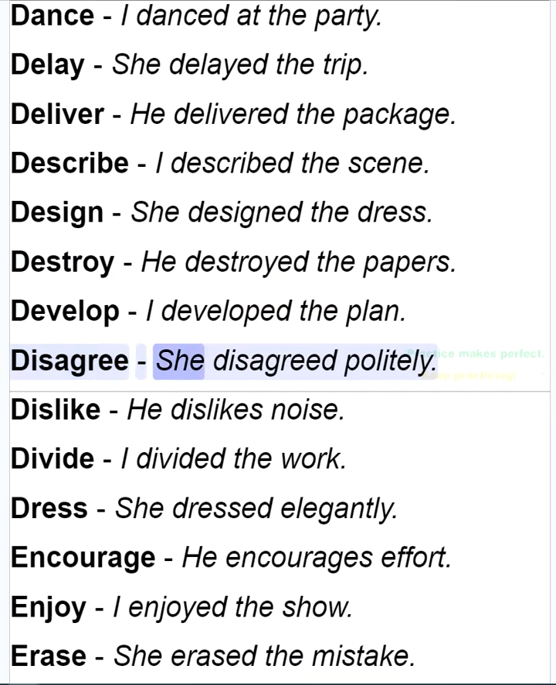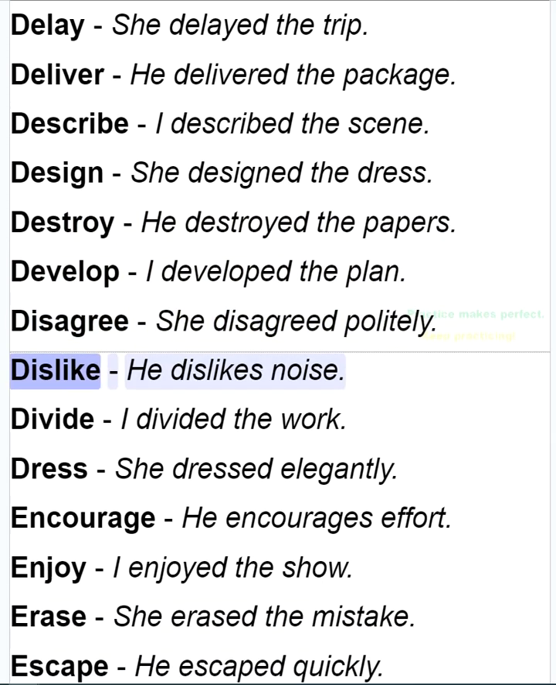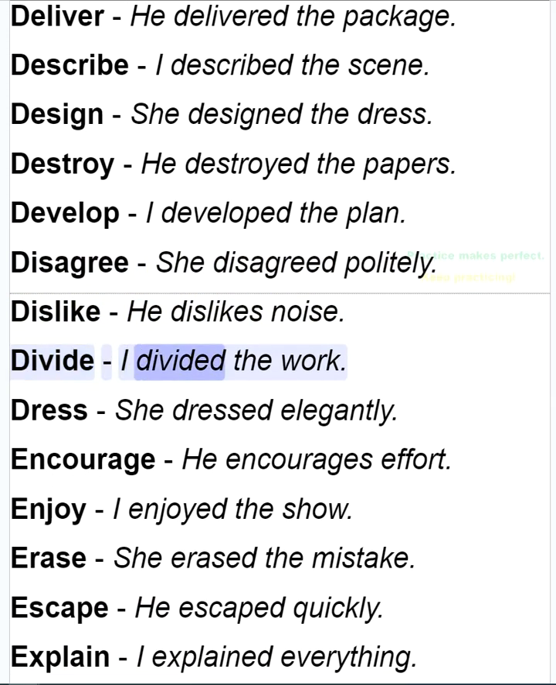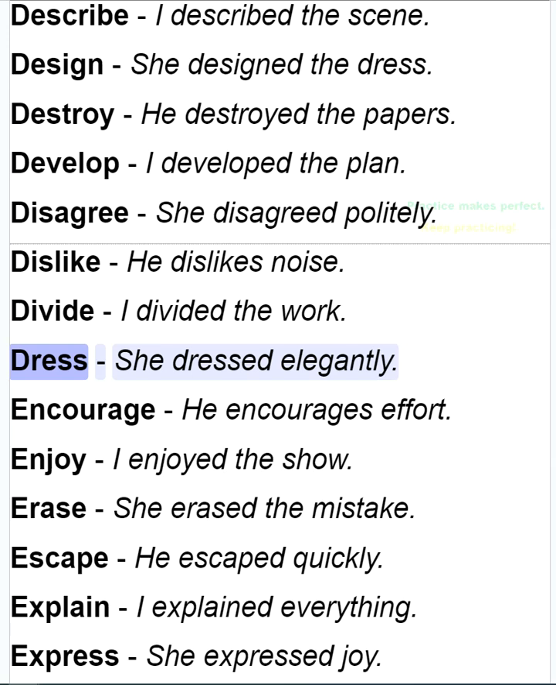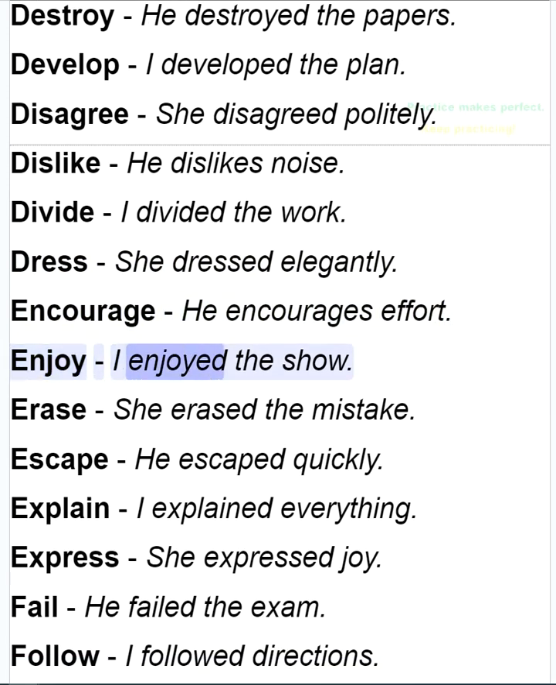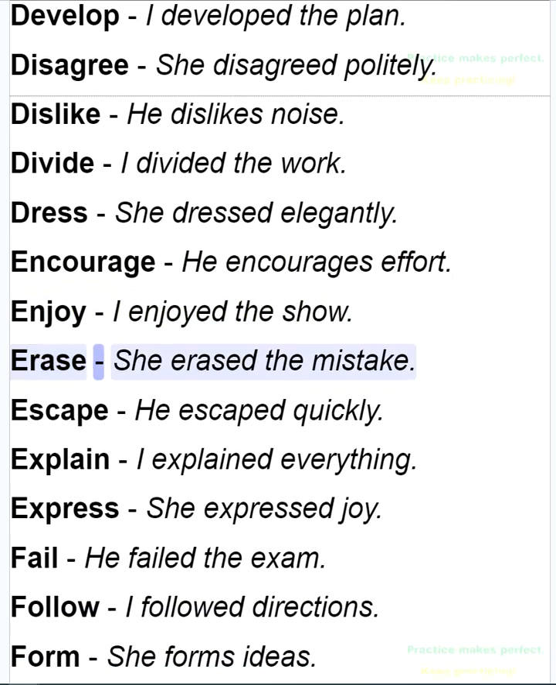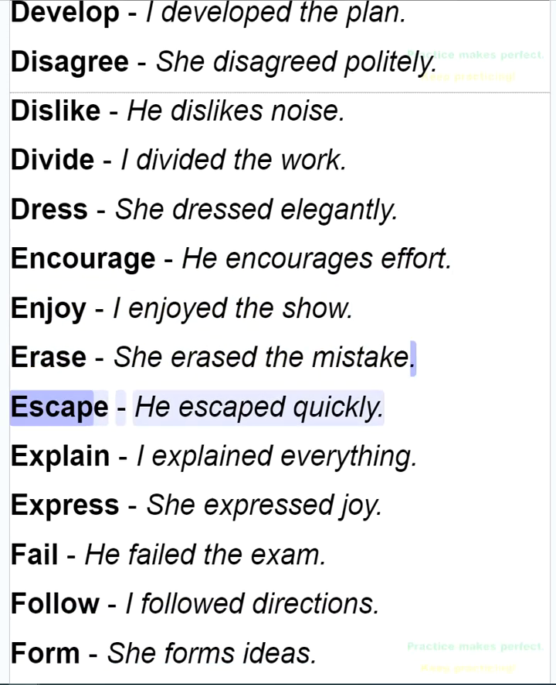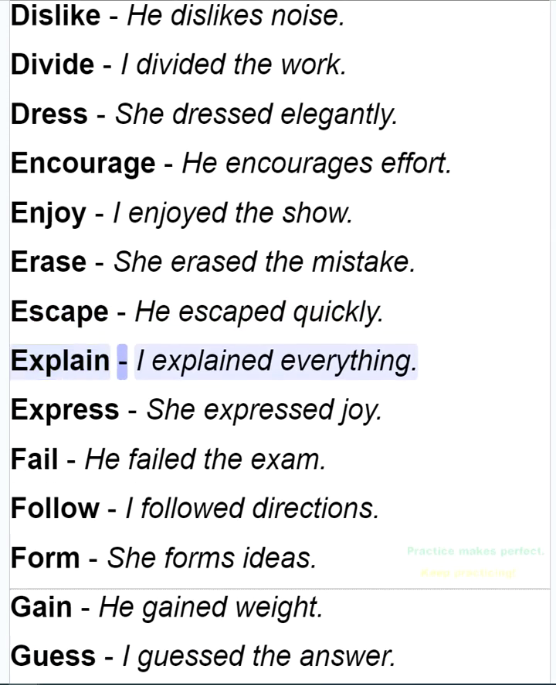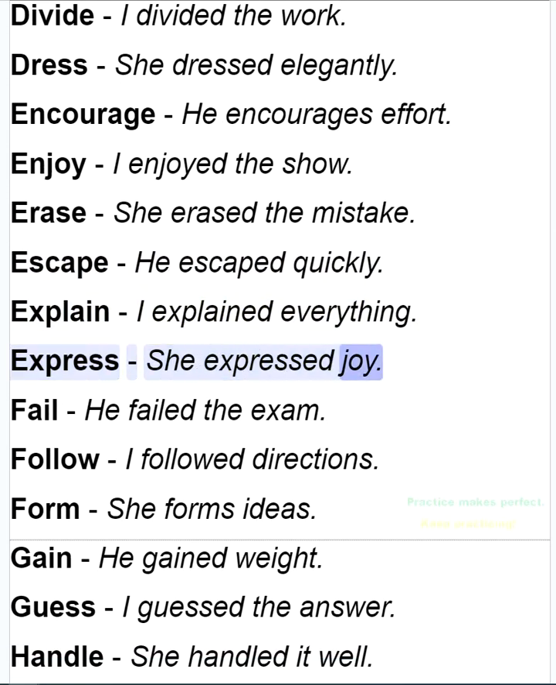Disagree. She disagreed politely. Dislike. He dislikes noise. Divide. I divided the work. Dress. She dressed elegantly. Encourage. He encourages effort. Enjoy. I enjoyed the show. Erase. She erased the mistake. Escape. He escaped quickly. Explain. I explained everything. Express. She expressed joy.